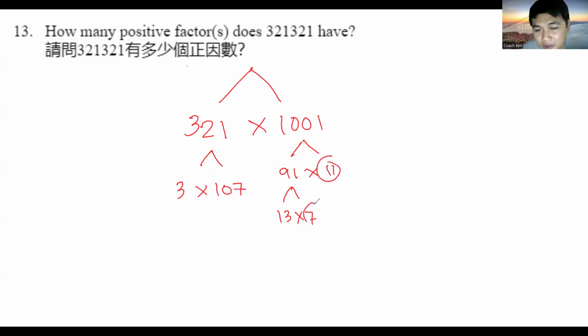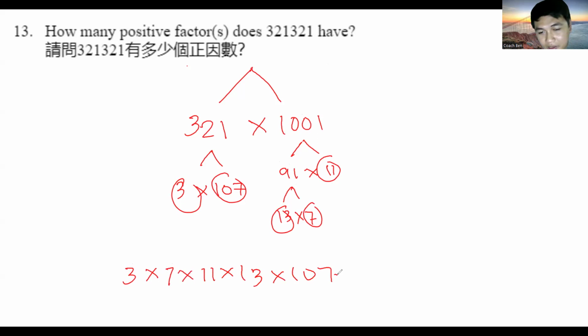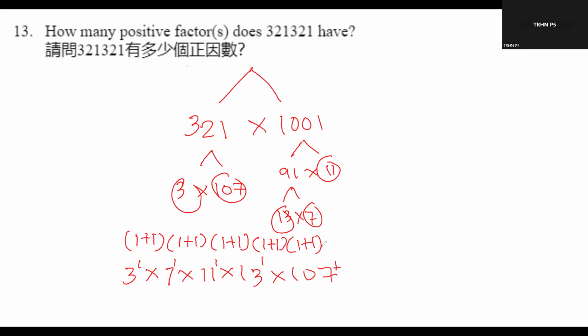We take the prime factors of each: 3, 7, 11, 13, and 107 all have a hidden exponent of 1. We take their exponents and add 1 to each, and then multiply to get the number of factors.